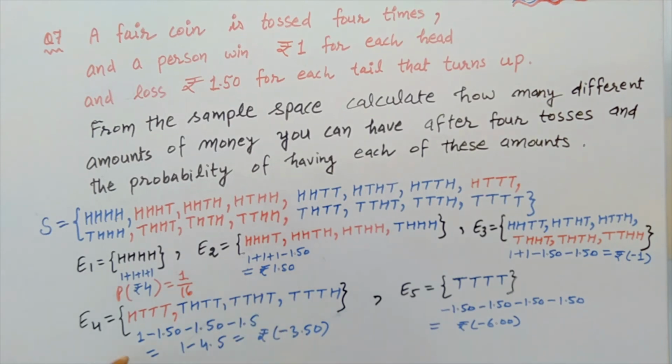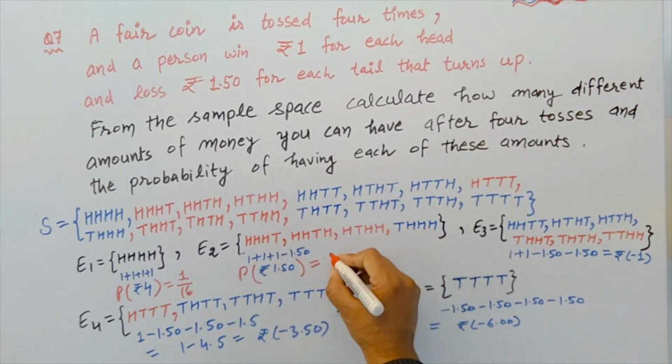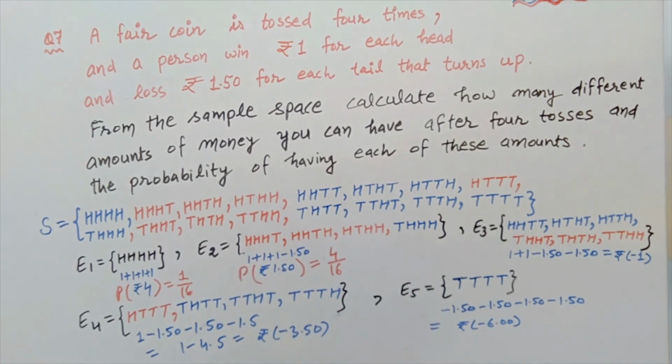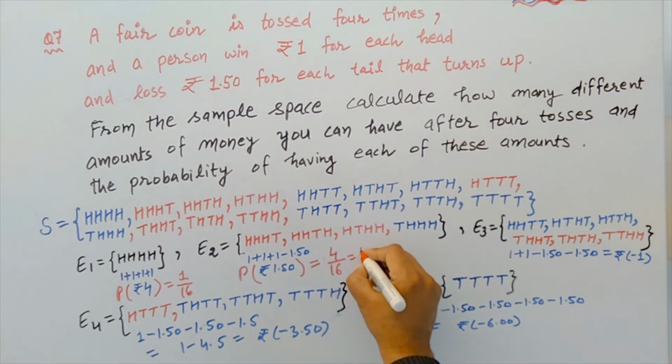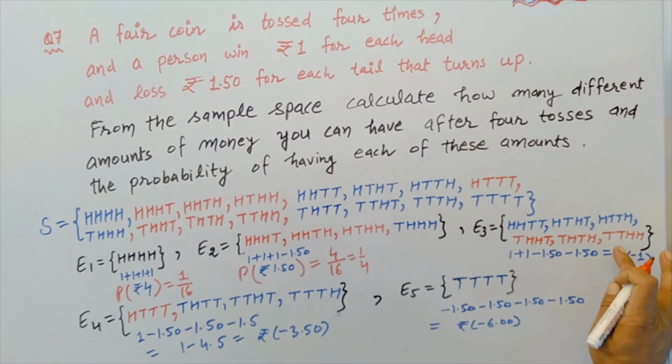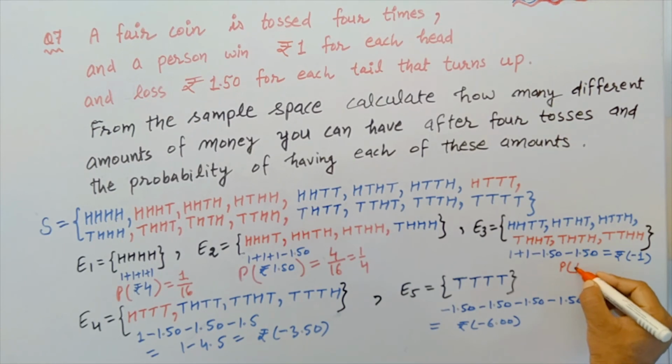Okay, the person wins rupees 4. What is the probability? Here only one event is there, one event out of 16 events. So this is the answer to this question. Similarly, the person wins rupees 1.50. Here we see 1, 2, 3, 4, 4 events are there out of 16 events. That is, this is equal to 1 upon 4.